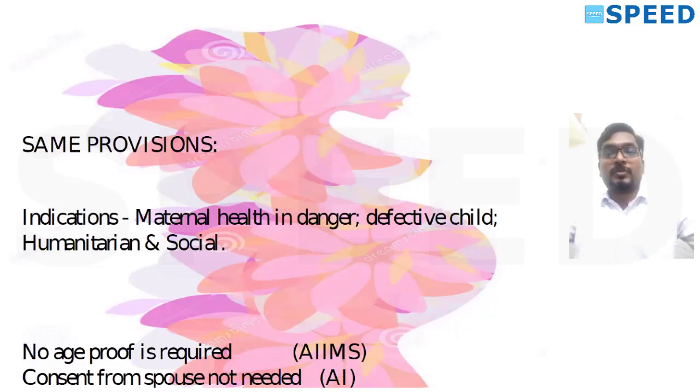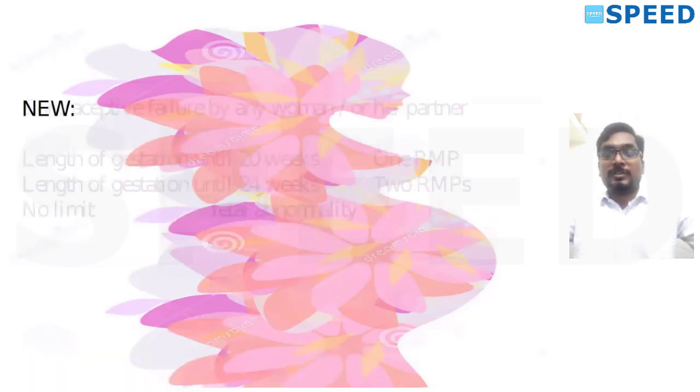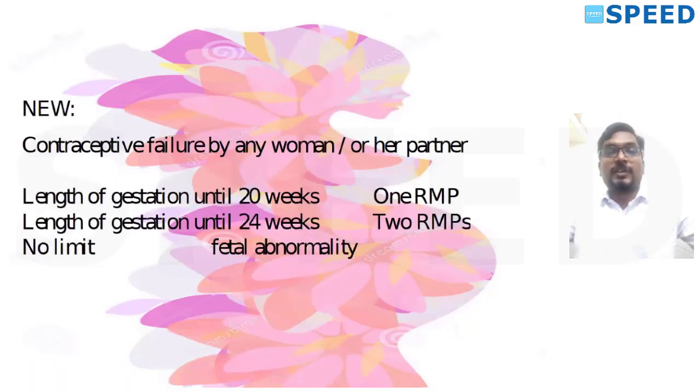No age proof is required. If the woman says she's above 18, take it for granted she's above 18. Then consent from the spouse is not needed. All these are repeat MCQs in All India as well as what we can expect in INI-CET. So the four indications remain the same, age proof is not required, and consent from the spouse is not needed. These are the same as in the previous acts. Please remember what I'm going to say, this is of utmost importance.